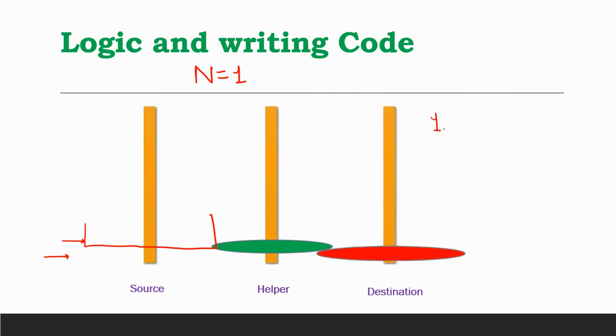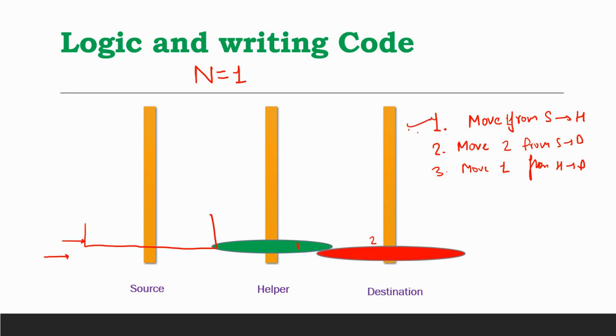The first step was move from source to helper. Move disk 1 from source to helper. Similarly, move disk 2. This is disk 1, this is disk 2, right? So we have moved disk 1 from source to helper. We need to move disk 2 from source to destination, and similarly we can move disk 1 again from helper to destination. Okay, so we can follow these three steps and we can move our given two disks from source to destination very easily. So this was a very easy part, right?